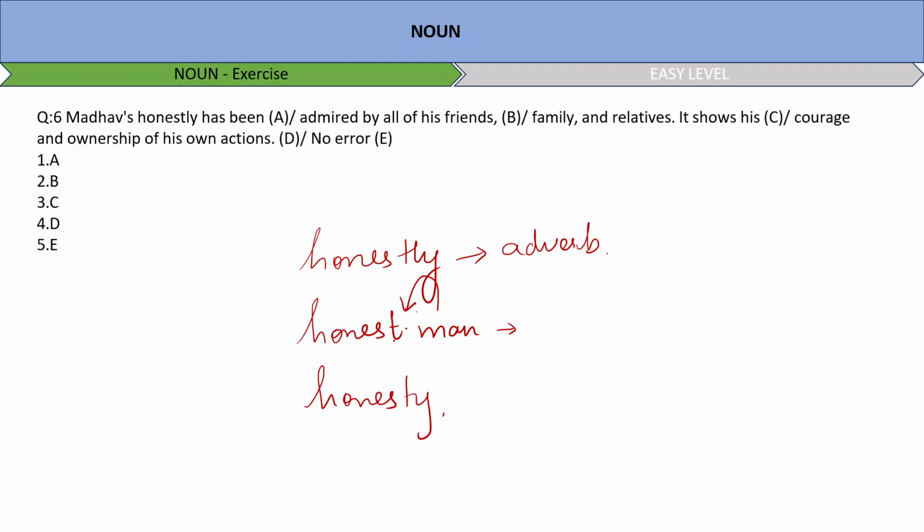When I say something about someone's honesty, for example, Madhav's honesty, Madhav's loyalty, Madhav's seriousness, Madhav's friendship, all these terms should be taken as nouns. A noun should be used here, right? The requirement is a noun. So here, in place of honestly, where an adverb is mentioned, that's the erroneous part. So the error is in option number A, and in place of honestly we will use honesty, which is a noun, of course.